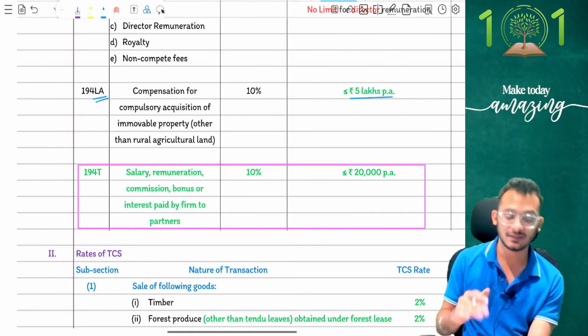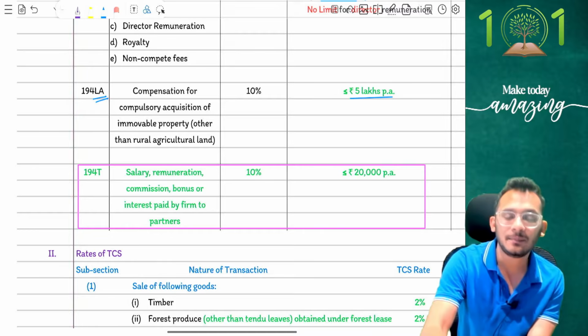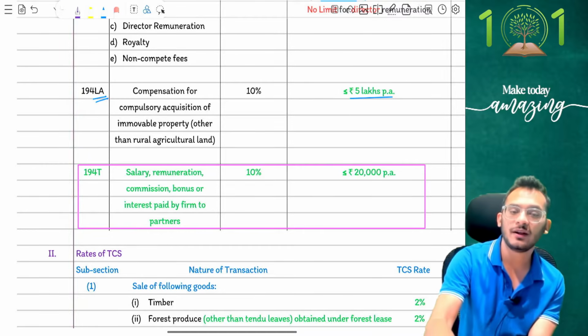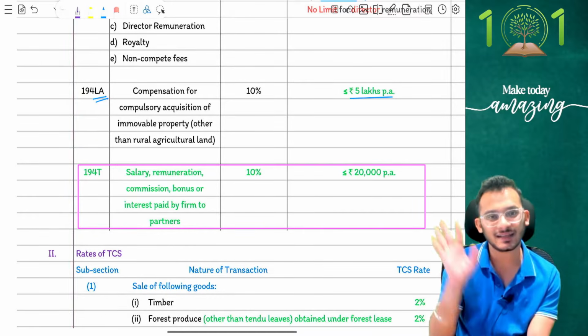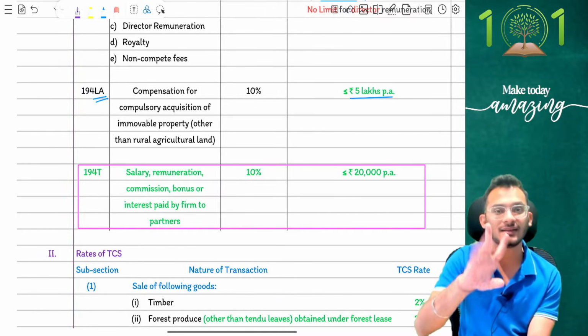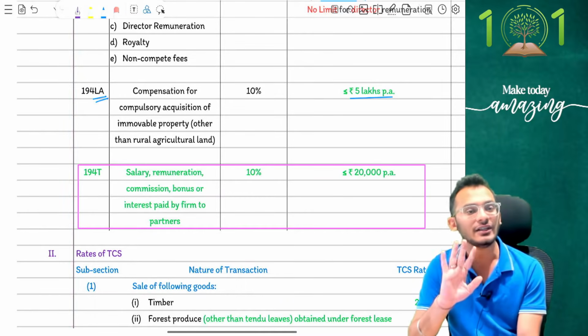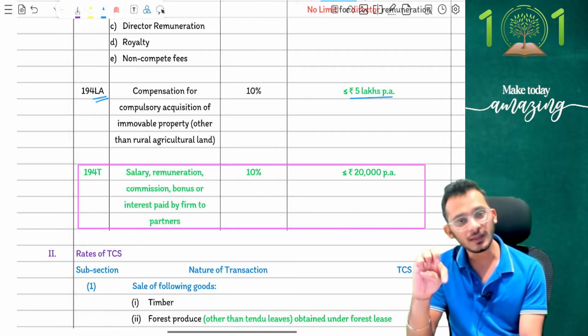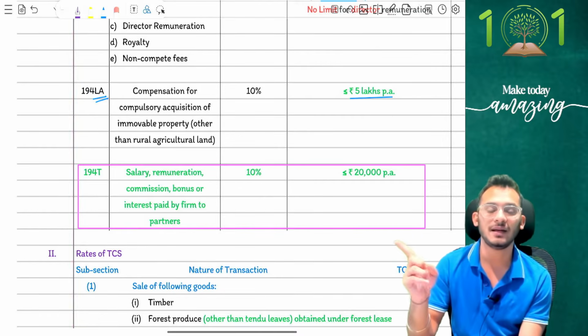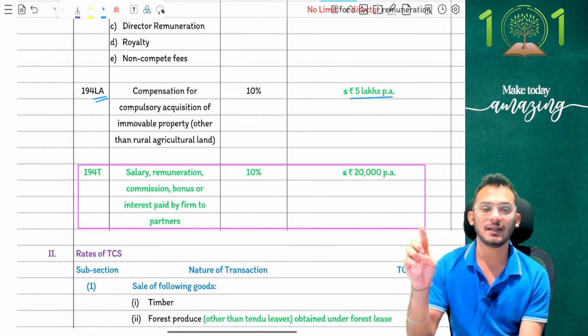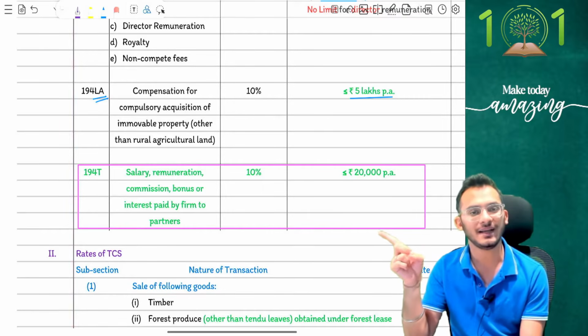The point which comes and says, going forward, if any partnership firm gives any kind of remuneration to a partner which is taxable, what are the taxable ones? Interest and remuneration, salaries and all those things. Share of profit is not covered here. So any kind of salaries and remuneration given to partners will now be liable for TDS at the rate of 10% for a threshold limit of 20,000 rupees.